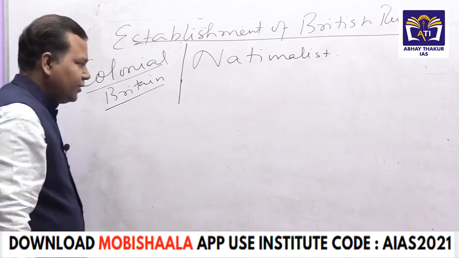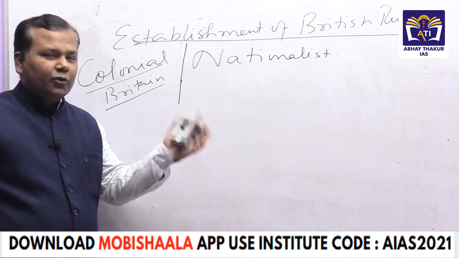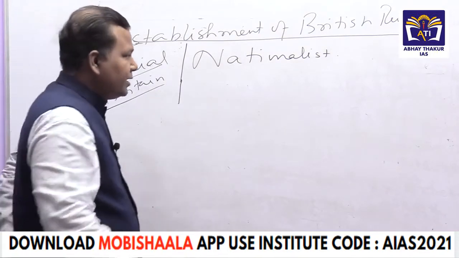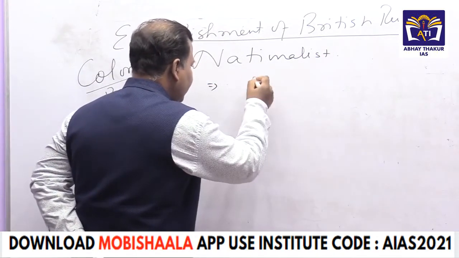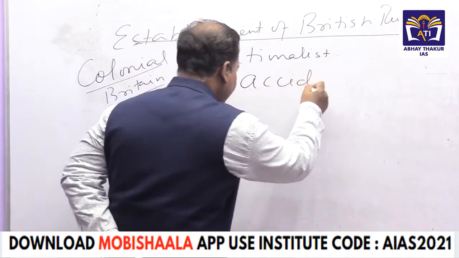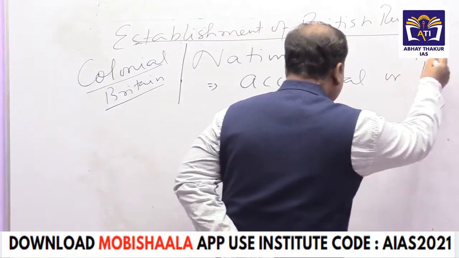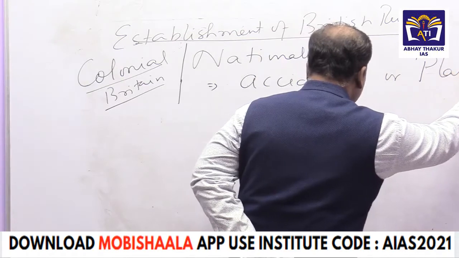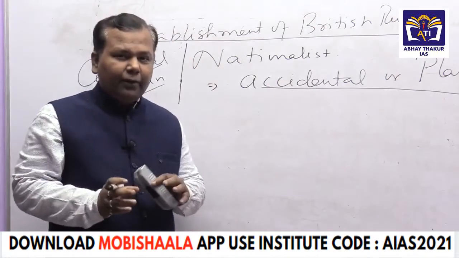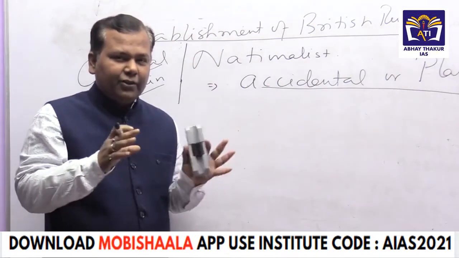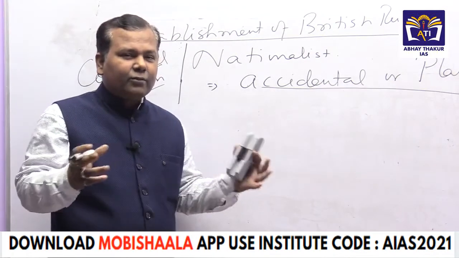All the time, colonial historians, suppose a British person is writing the history of Britain, that means they had to support the British. So here the dimension is whether the British conquest of India was accidental, that means without planning, or it was planned. This is the single dimension in this particular question. And from the book published by John Seeley in 1883, the language can be taken and you can be asked to write the answer, correct?